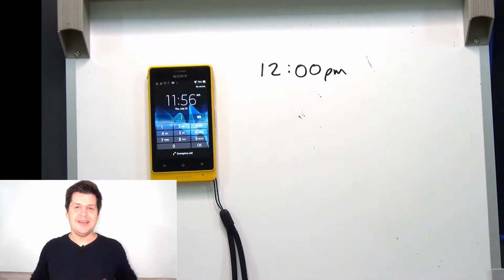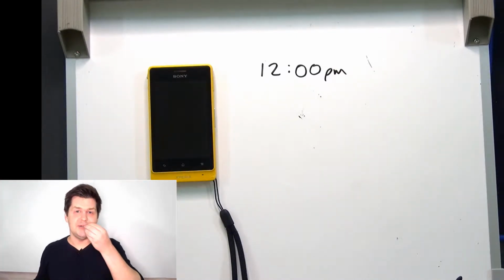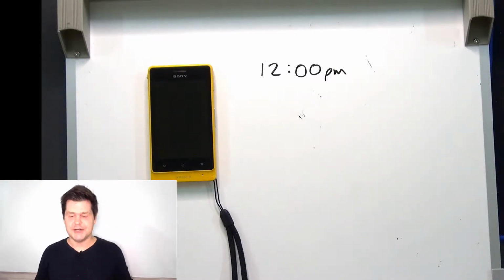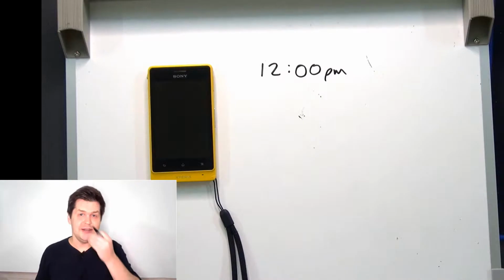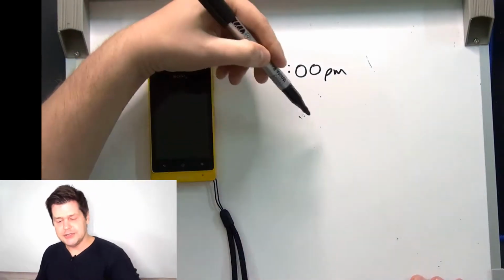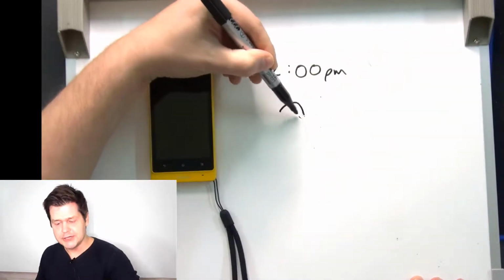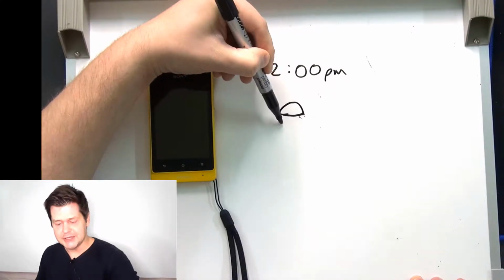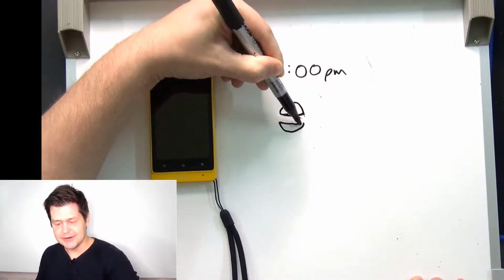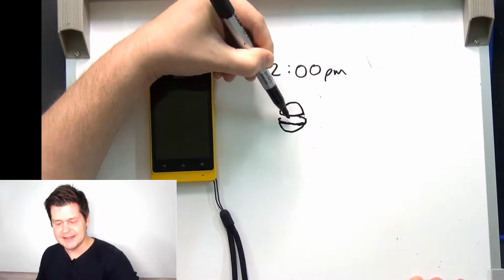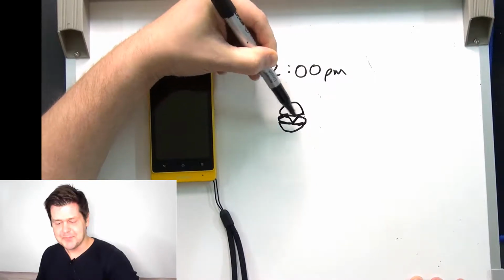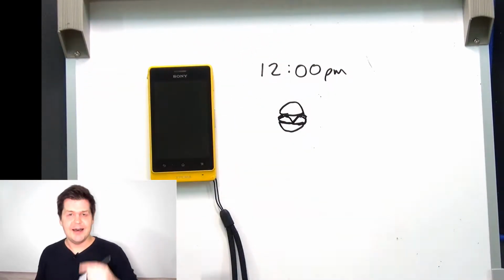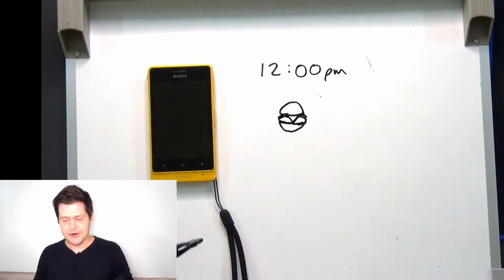So I'm hungry and I want to eat something for lunch. I want to eat lunch right now. So what do I want to eat for lunch? I want to eat a cheeseburger. So here's a bun, here's some meat, and here's some cheese. So I want to eat a cheeseburger for lunch.